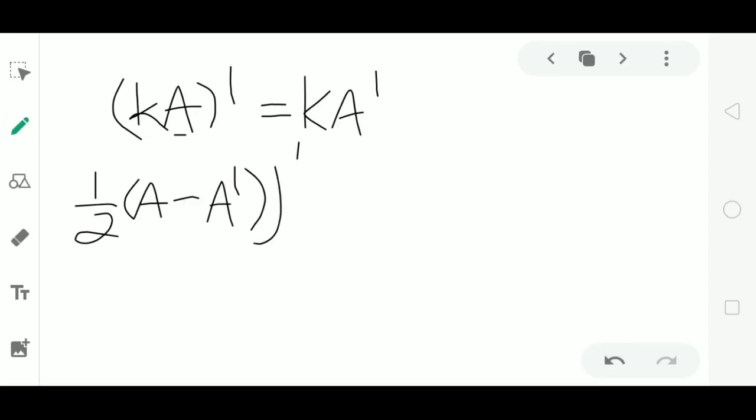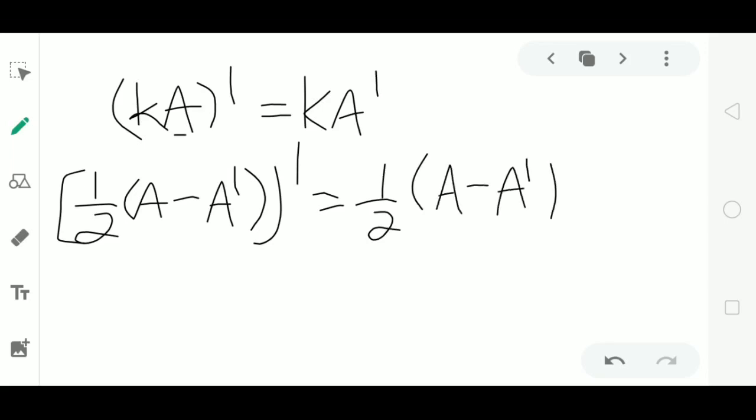It is equal to 1 by 2, keeping it outside, (A minus A dash) whole dash. We know that by the previous theorem, A minus A dash is a skew symmetric matrix. What is the condition of a skew symmetric matrix? A dash is equal to minus A. A matrix is said to be skew symmetric if it satisfies the condition A dash equal to minus A.